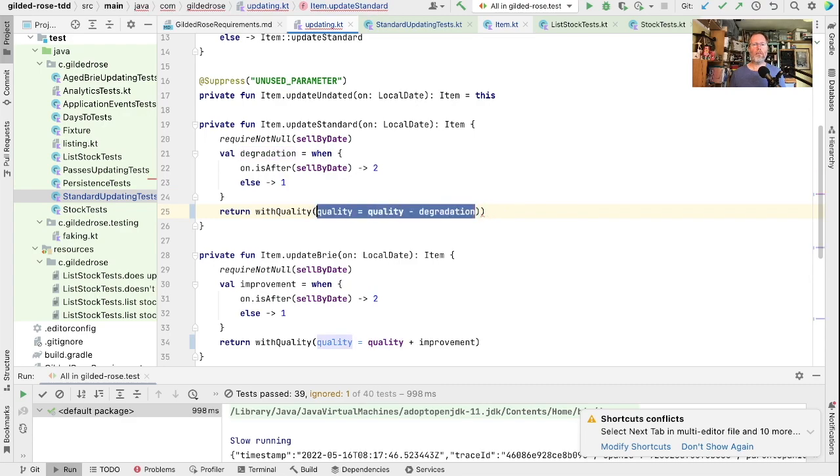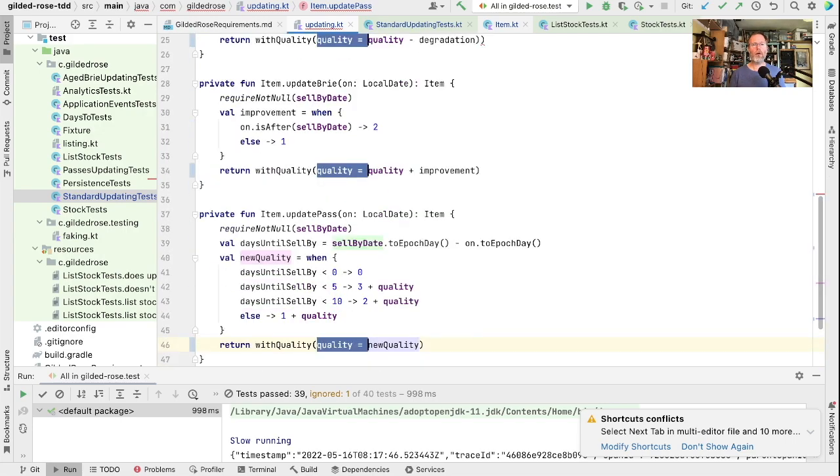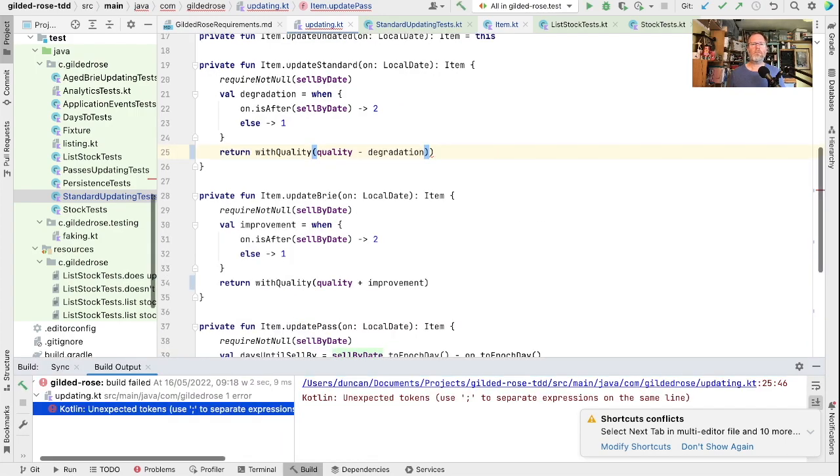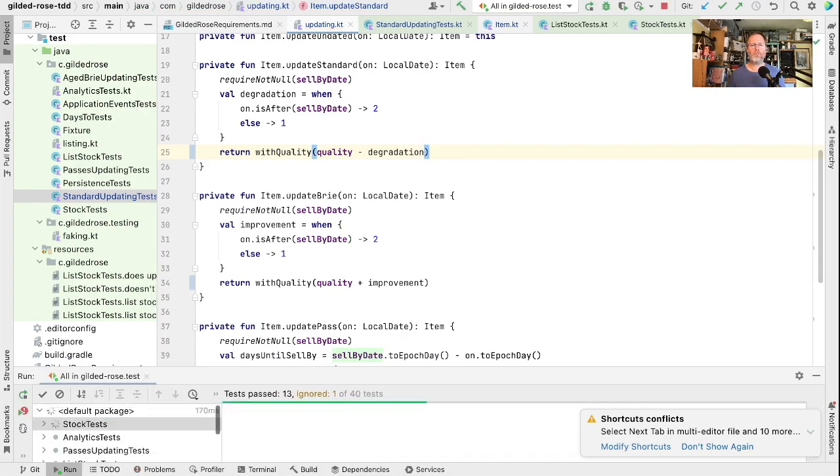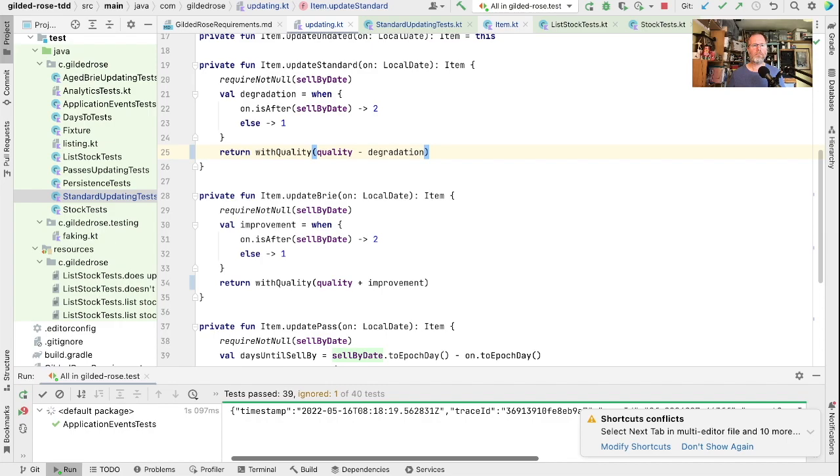And now these are a little bit useless. Oh, tiny fix. Good.